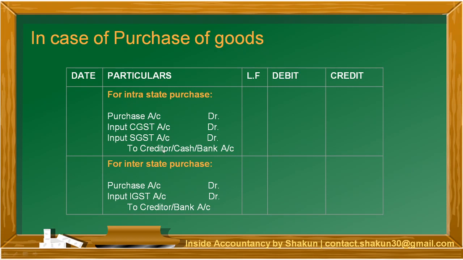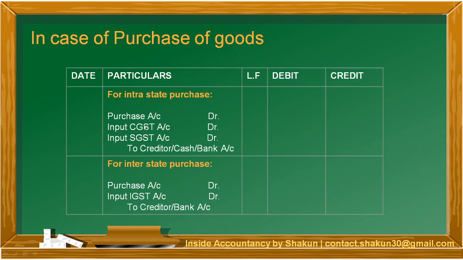The creditor from whom the purchases are made is credited, or if the purchases are made through cash or through check, then cash or bank may be credited. Now if it is an interstate purchase, meaning outside the state, then IGST will apply, and since it is a purchase, we are making a payment of GST, so input will also be shown here.